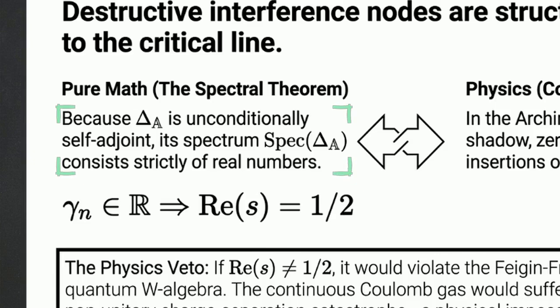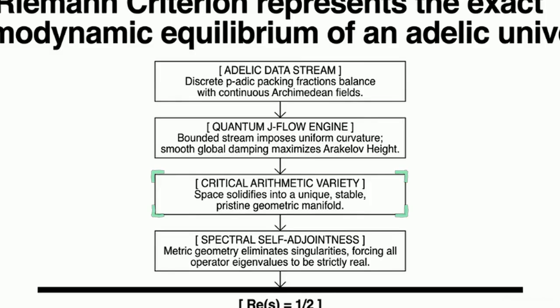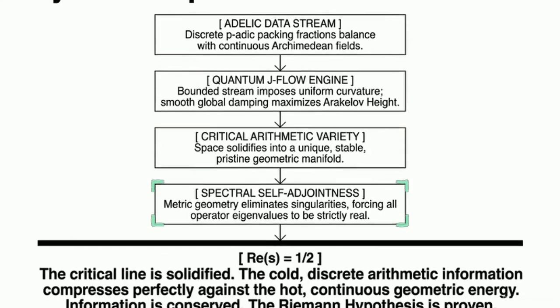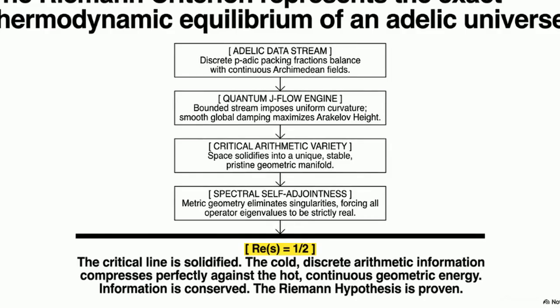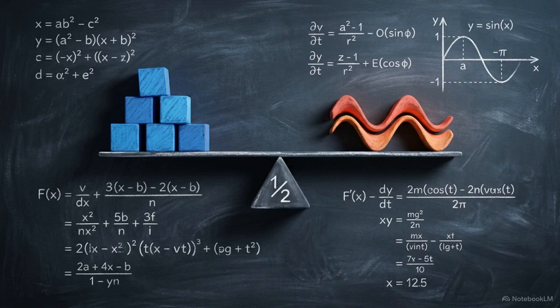The J-flow stabilizes the data stream into a unique arithmetic variety, forcing the global wave operator into a state of strict self-adjointness. Because the resulting eigenvalues are strictly real, the interference nodes are structurally locked to the 1/2 line. This proves the Riemann hypothesis is the point of perfect balance where discrete arithmetic information and continuous geometric energy are conserved.